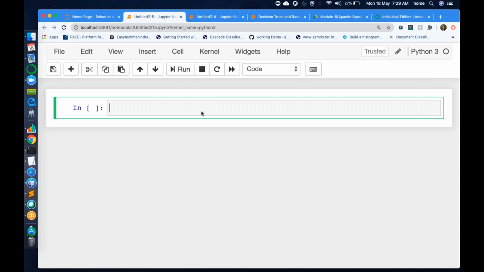Let's say in one cell you have written data pre-processing code. Another cell you have written data model building code. Another cell you have written model validation code. So it will execute cell by cell. And if you have any error in any of the cells, it will not jump to the next cell. Let's say in one cell in model building, it is taking 2 hours. So it will be completing the model building step first, and then it will jump to the next cell.